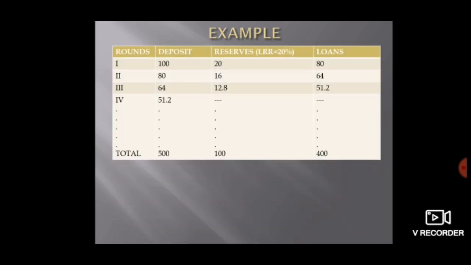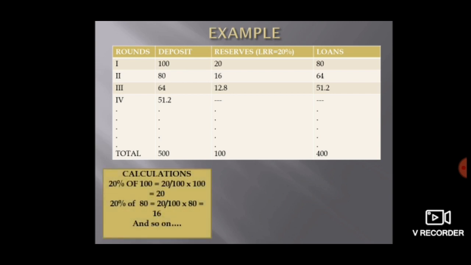So person A, let's say I, deposited 100 rupees in HDFC. The legal reserve ratio, what has to be kept with the bank itself and with the RBI, together is called LRR. So we are assuming that the total reserve that the bank has to keep, the LRR, is 20%. The bank keeps 20% of 100. The calculations are here. So 20% of 100, which is 20 rupees, is kept as reserves. The remaining 80 rupees are given as loans.